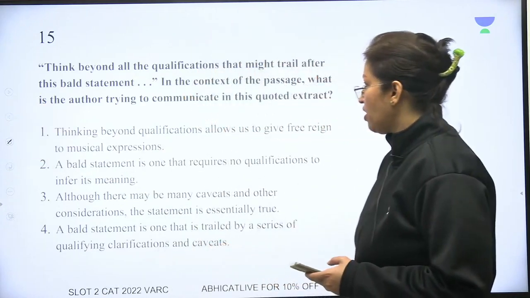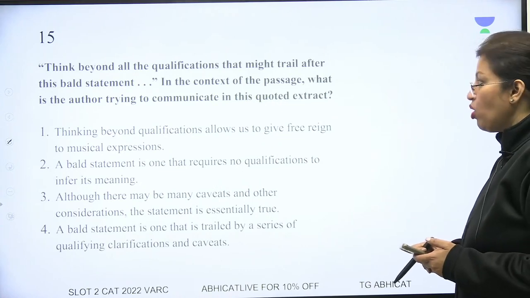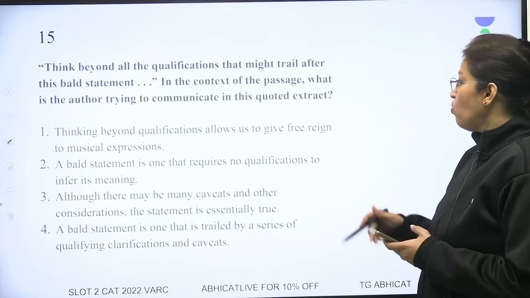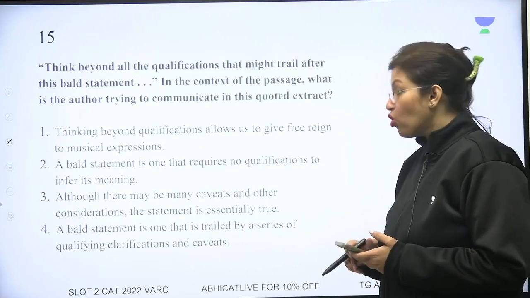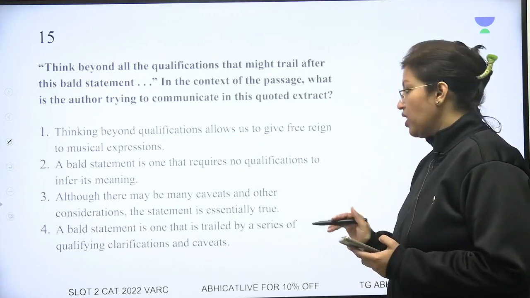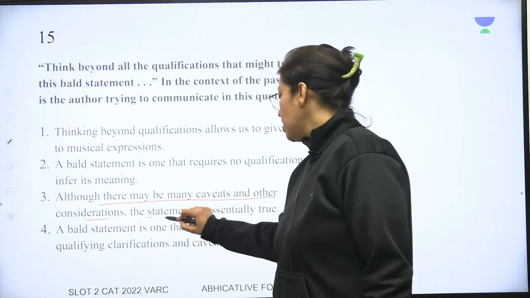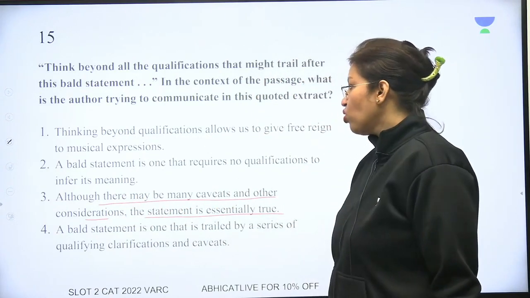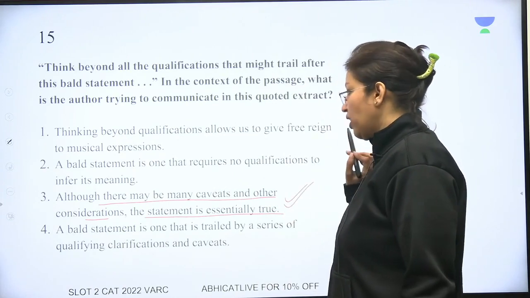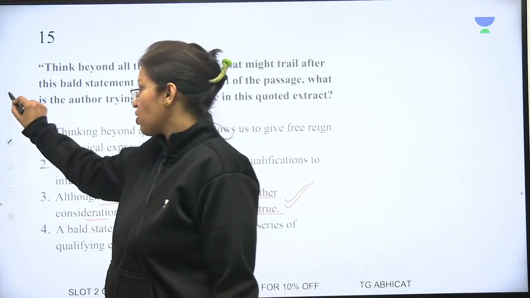Question number 15. Here is question number 15. Think beyond all qualification that might trail after this word statement. What is the author trying to communicate in this quoted extract? I have already explained this extract to you. So it is very, very simple that although there may be many caveats and other considerations, the statement is essentially true. तो ये बात जो है true है, ठीक है? तो यही बात correct. ये बात हम already explain कर चुके हैं while we were explaining the passage.